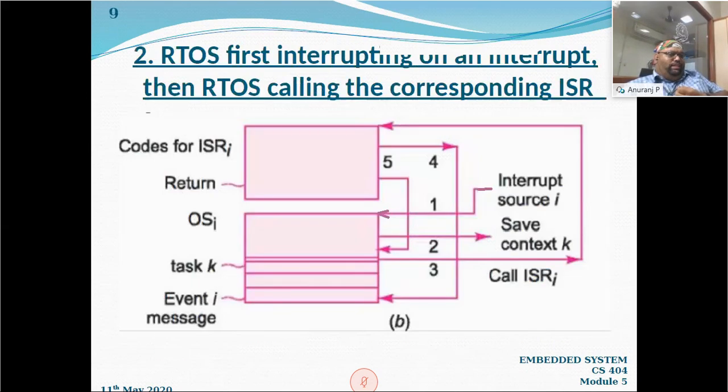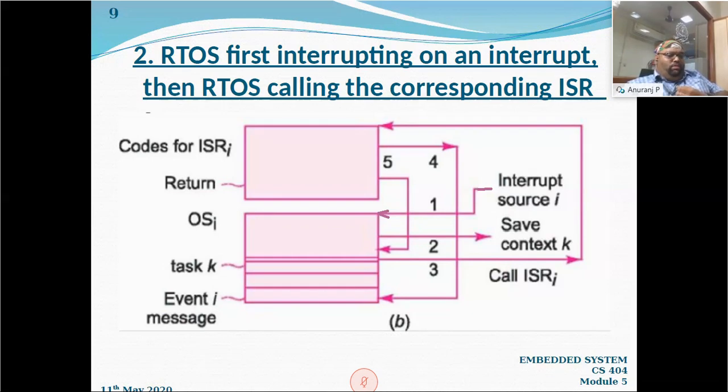And now we will move on to the second one. That is RTOS first interrupting on an interrupt, then RTOS calling the corresponding ISR. So from the name itself, you can notice that if an interrupt occurs from a hardware resource, instead of invoking the ISR, this interrupt source is coming to the operating system directly. So here the RTOS, the real-time operating system, is actually handling the interrupt.